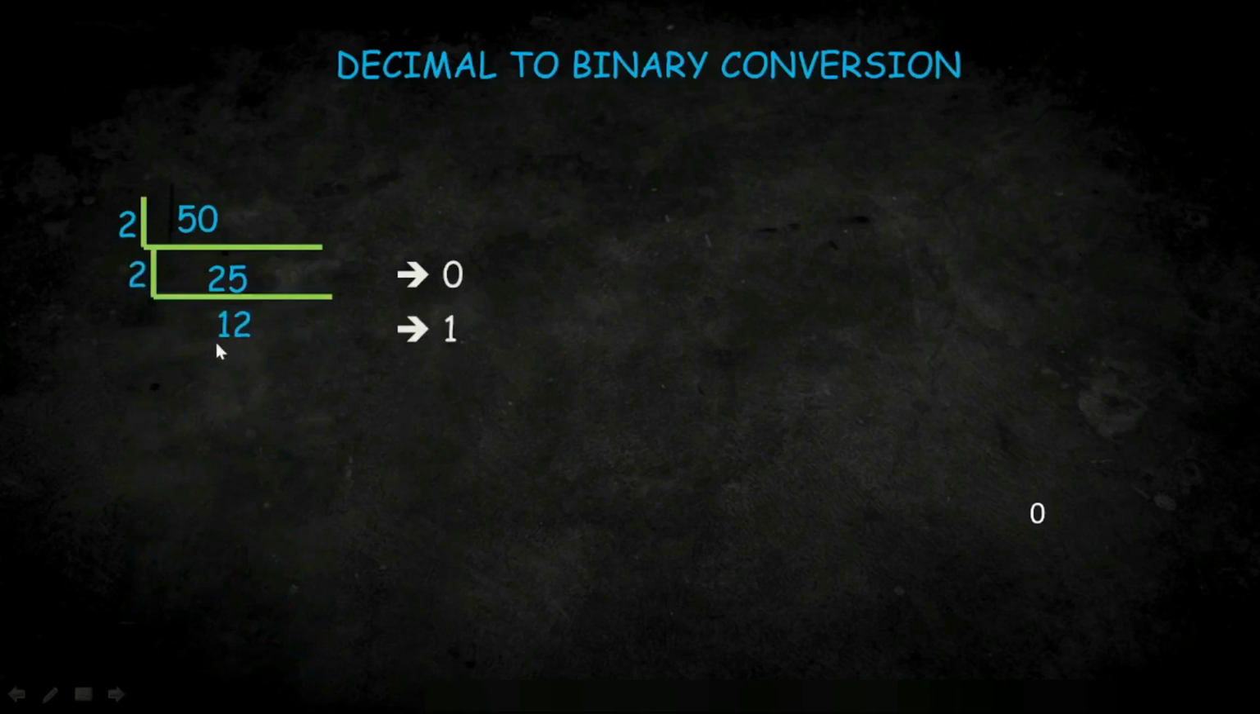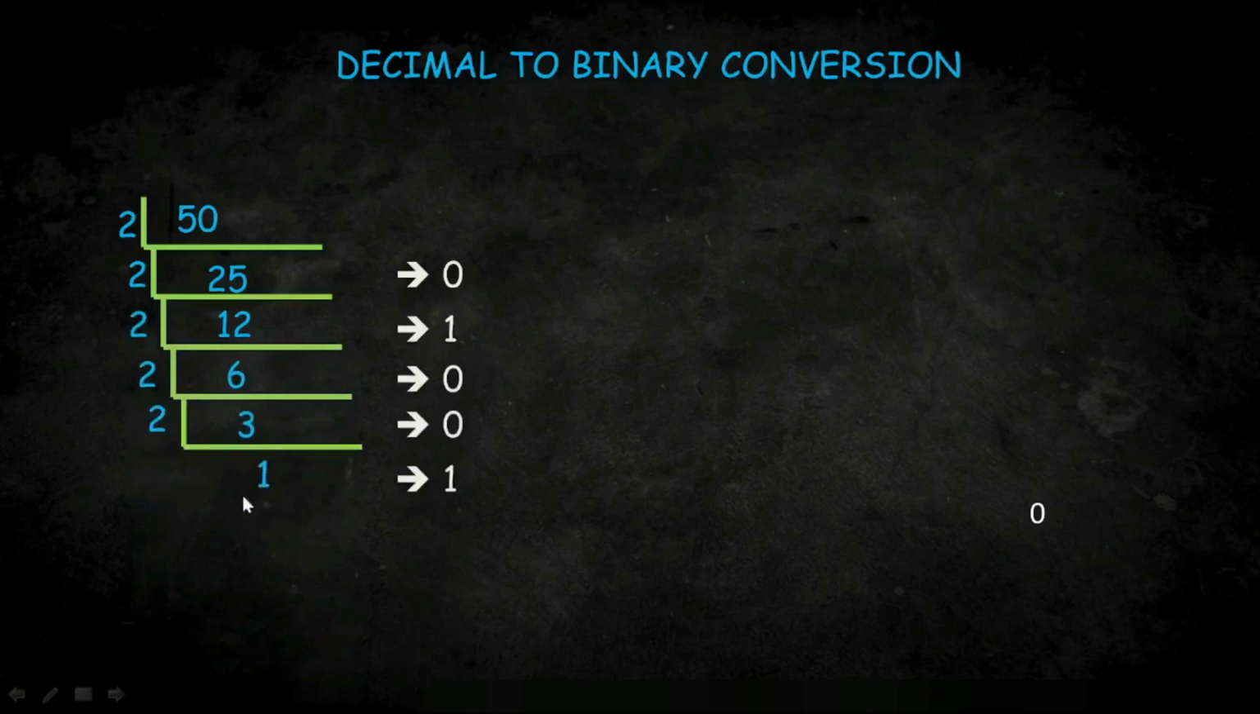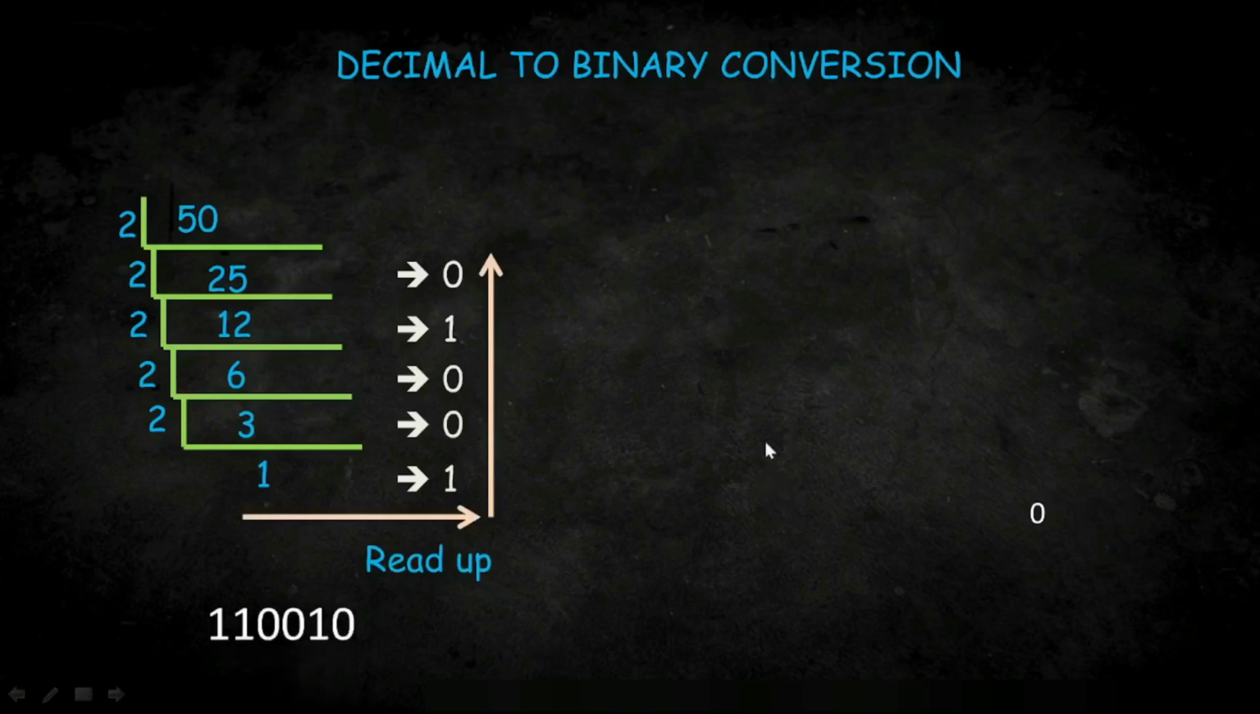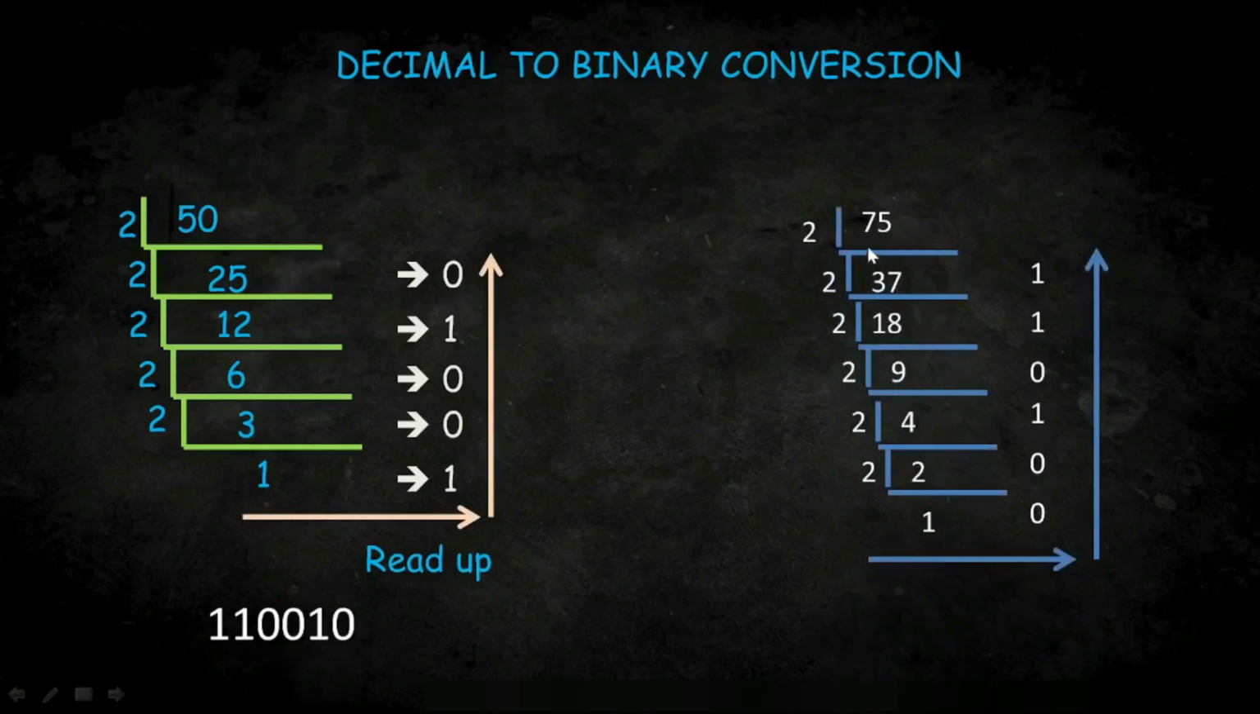Then again divide it, then we will get 12 as the quotient and 1 as the remainder. Then repeatedly divide it by 2 until we get our quotient as 1. So the binary equivalent of 50 will be 110010. And then again, if you try to find the binary representation of 75, then you will get it like this.